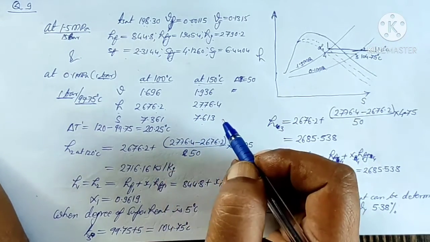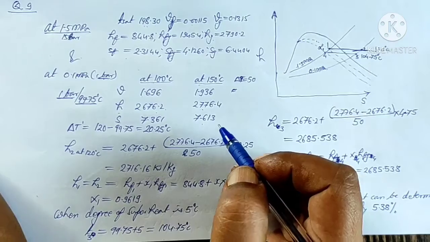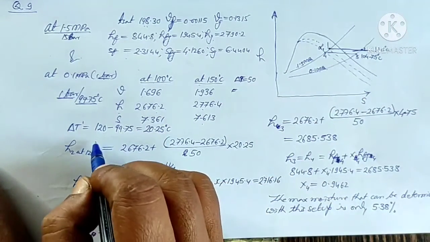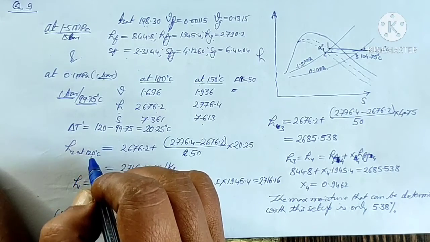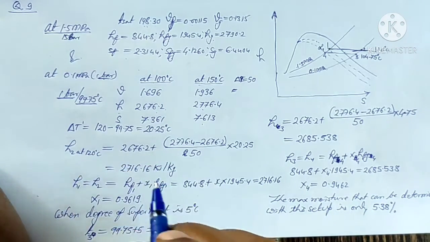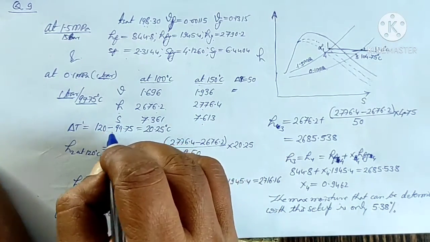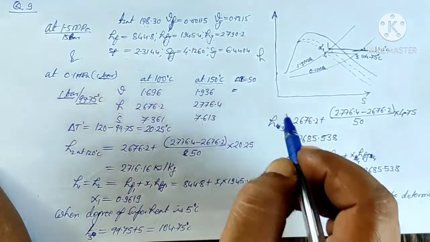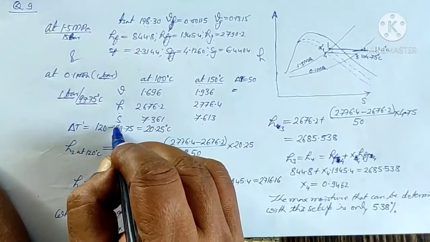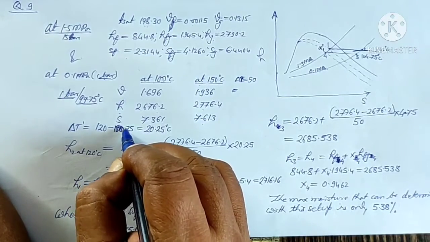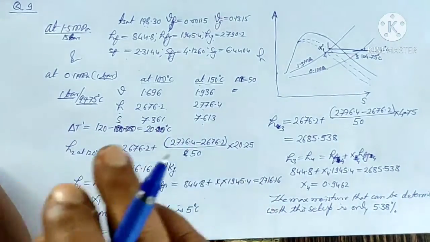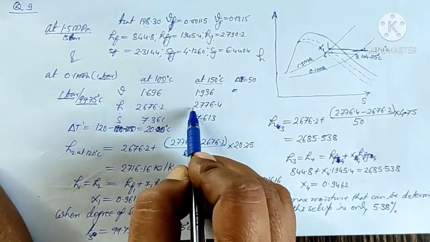Okay, so now we will try to find out the enthalpy at 120 degree. So what is the temperature we need? Delta T from 100 will be up to 20 degree only. So it is 120 minus 100, so it is 20 degree centigrade rise. What is the change in enthalpy?